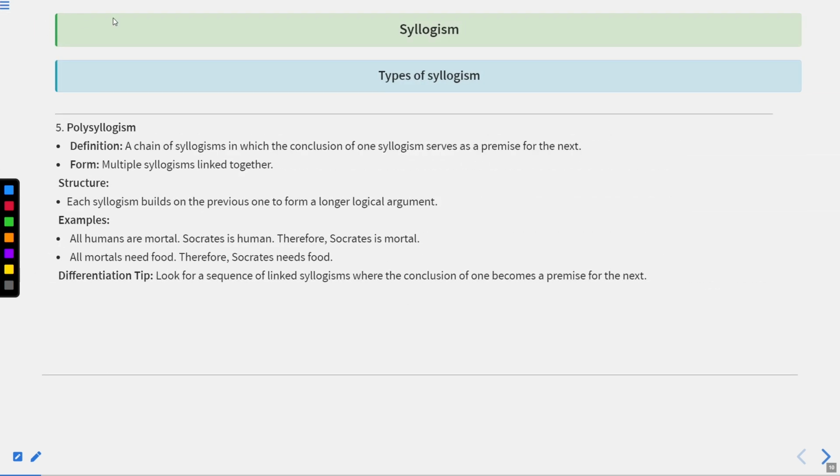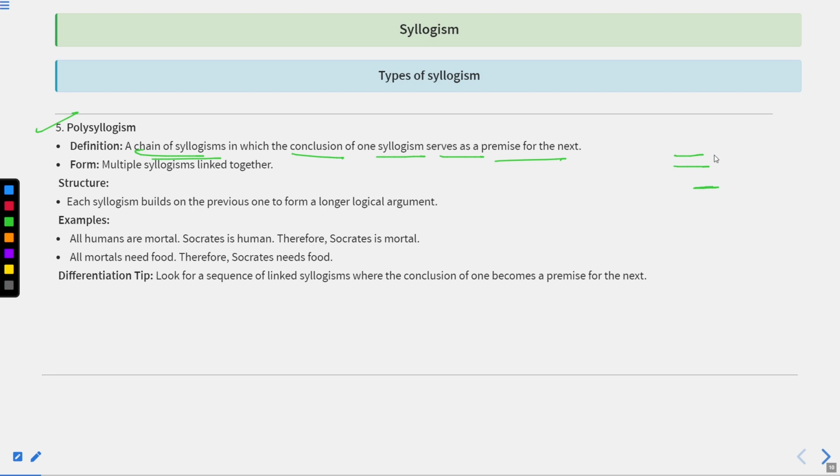Now another type of syllogism is polysyllogism. A polysyllogism is a chain of syllogisms in which the conclusion of one syllogism serves as the premise for the next. It means that there are two statements and then one conclusion.